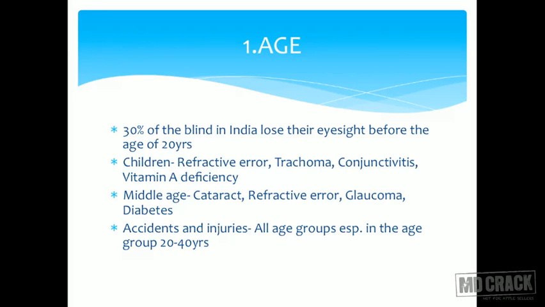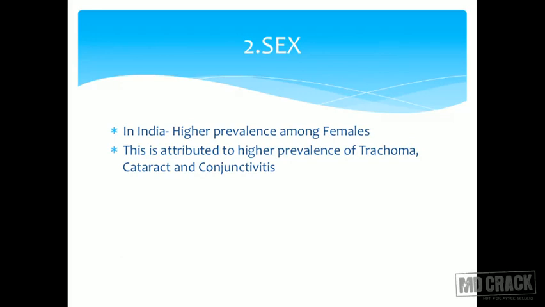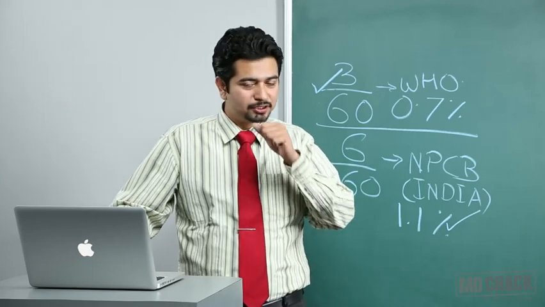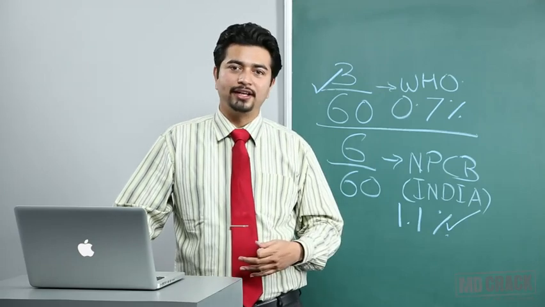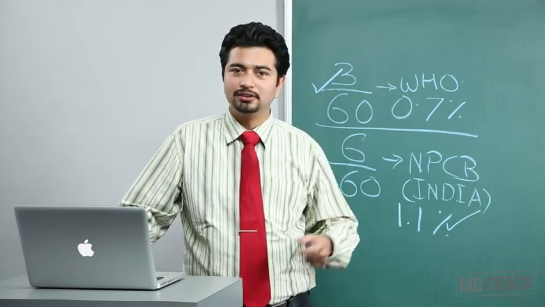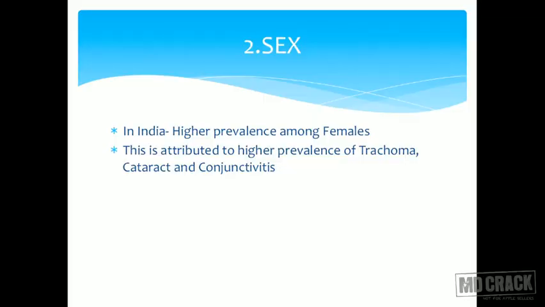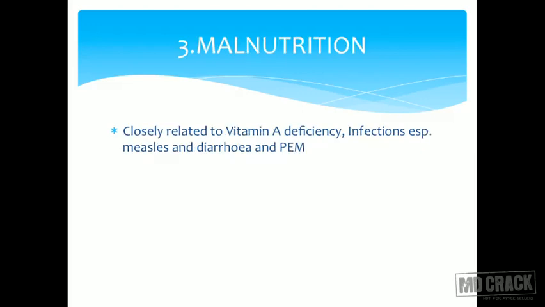For middle age, we saw it is cataract, and accidents and injuries are prone for occupational health groups. In sex, we have higher prevalence among females. Those chulhas, all the females blowing into the chulha, all the dust particles going into their eyes, all that they have is that kitchen and the kids. There is infection with trachoma, there is very poor ocular hygiene, trachoma infects the eye, these injuries infect the eye, and then you have blindness. So it is more in the females as far as India is concerned.